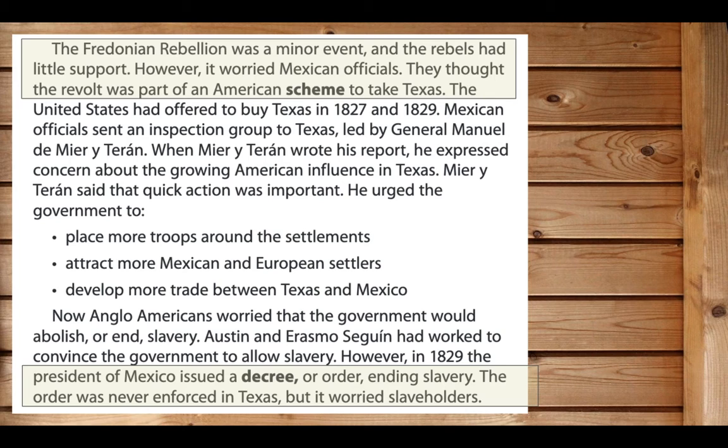Now, Anglo Americans worried that the government would abolish, or end, slavery. Austin and Erasmo Seguin had worked to convince the government to allow slavery. However, in 1829, the President of Mexico issued a decree, or order, ending slavery. The order was never enforced in Texas, but it worried slaveholders.